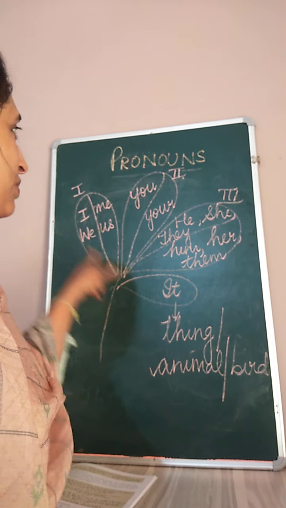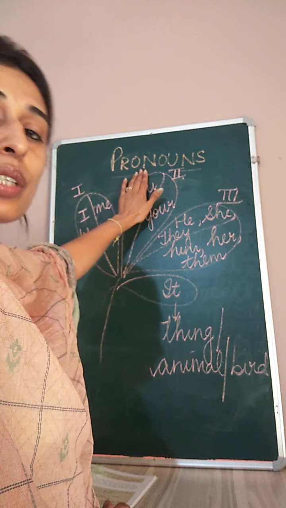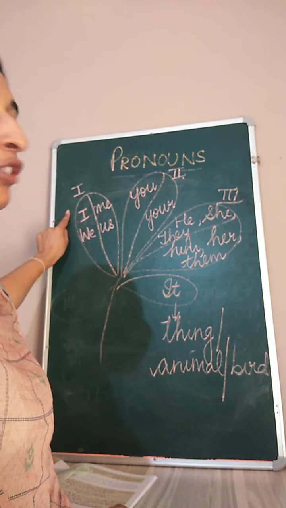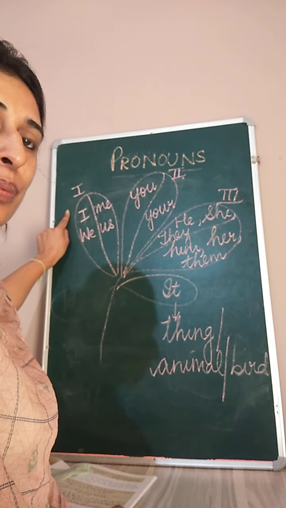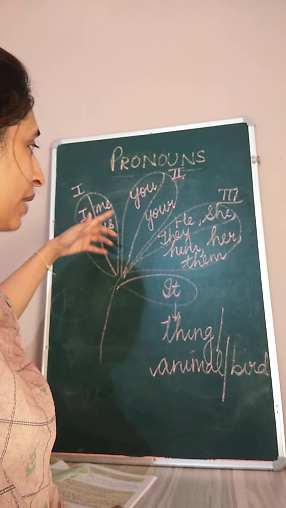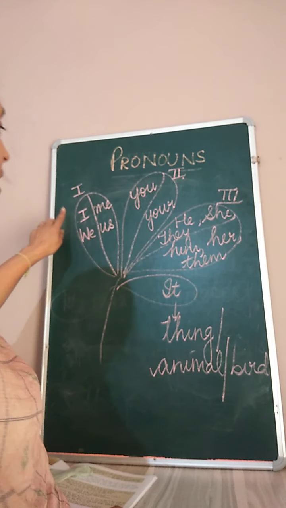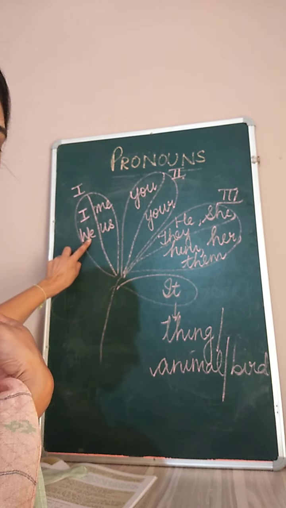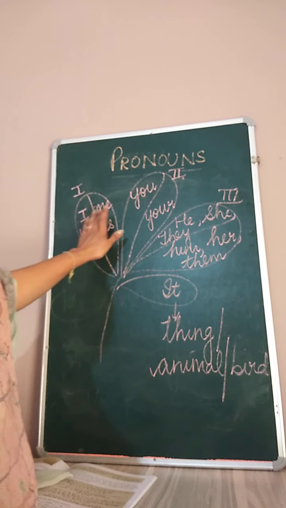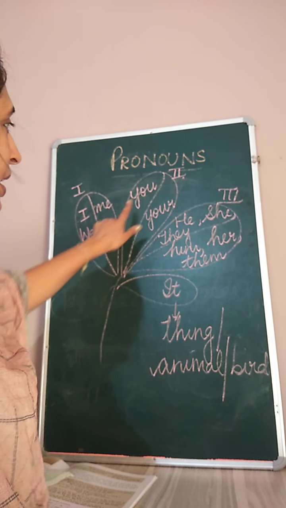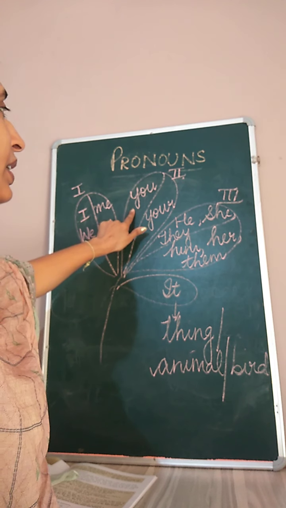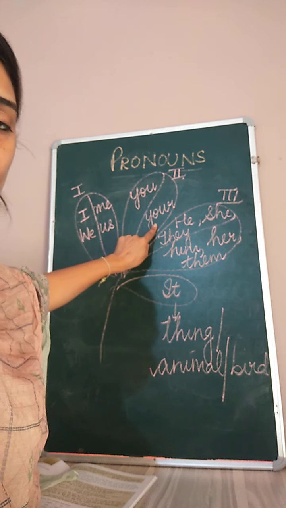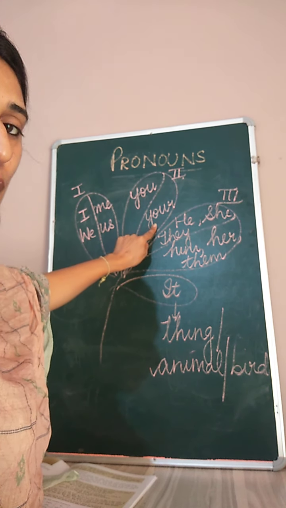So quickly let's recap it. Pronouns are the words which are used in the place of a noun. Okay. We have 3 persons in the conversation. According to that, the pronouns are divided. So say we have divided the petals of a flower. In the first petal, we have 2 pronouns, I and we, which further get converted into me and us. Clear? In the second petal, we have another pronoun which is you, which gets changed into your in the second part, or the telling part, of the sentence.